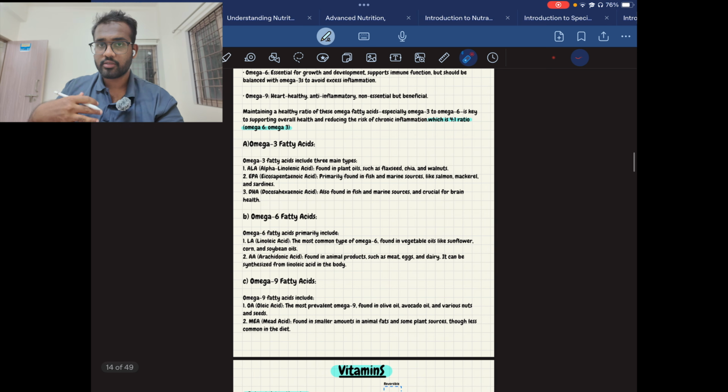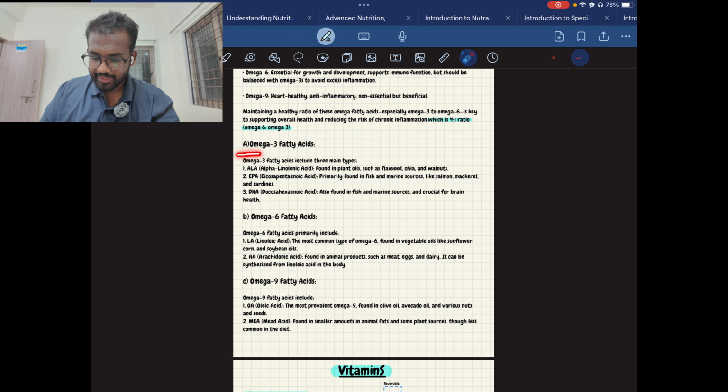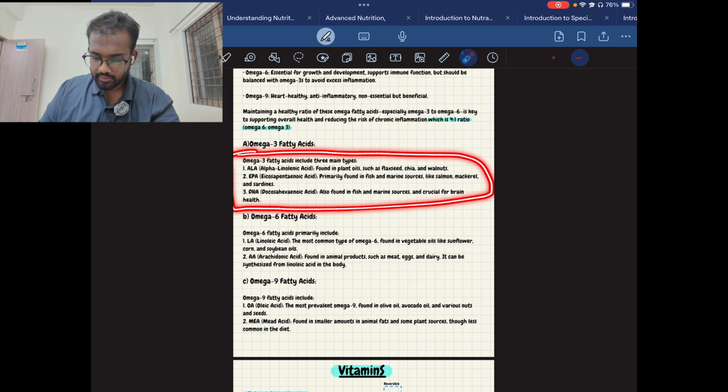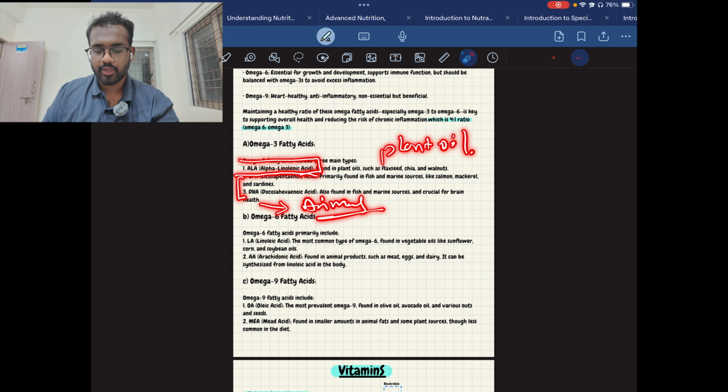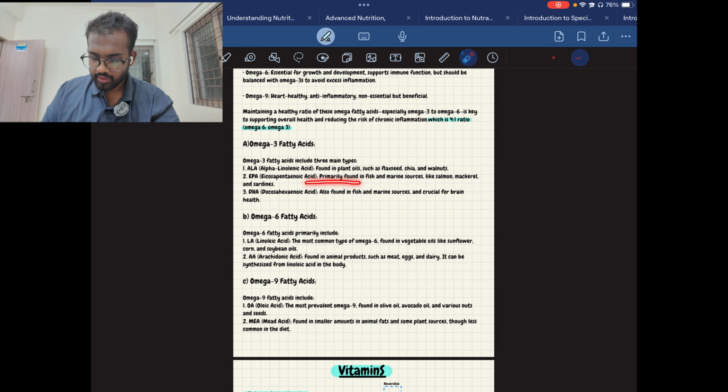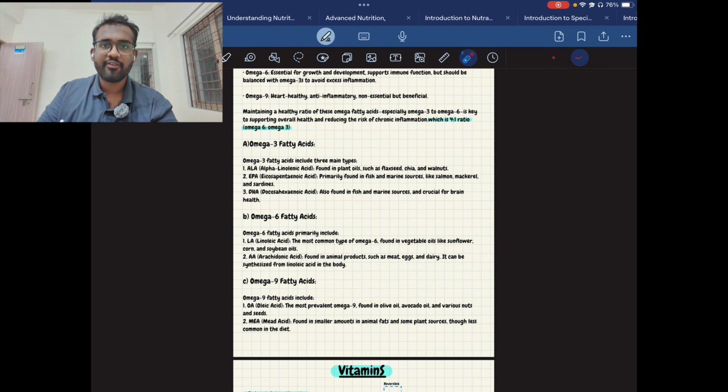Then comes the omega 3. So we'll talk about omega 3 right now. Omega 3 fatty acids include three main types, which are ALA, alpha linolenic acid, and EPA and DHA. EPA and DHA are both available in animal sources, while ALA is majorly found in plant oils. As you can see here, EPA and DHA are found in fish and marine sources, whereas ALA is found in plant oils such as flax seeds, chia seeds, and walnuts. So these three are the major fatty acids present in omega 3.